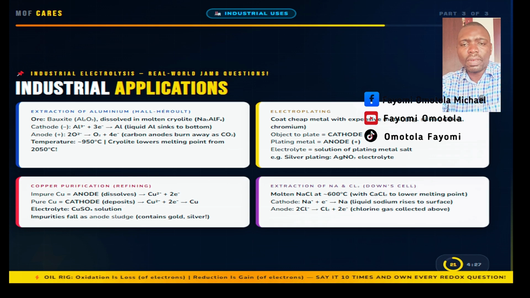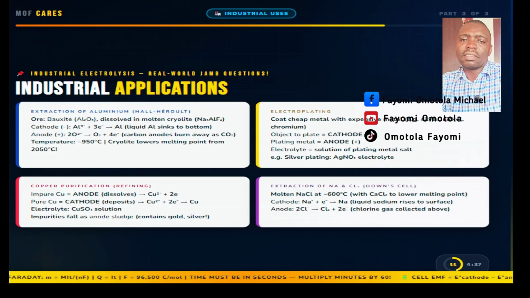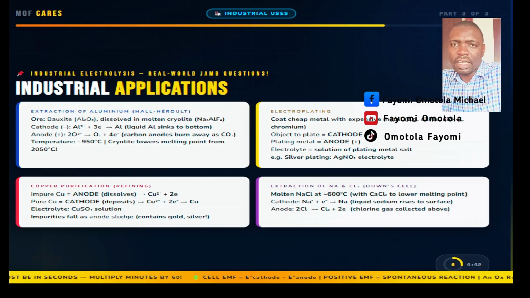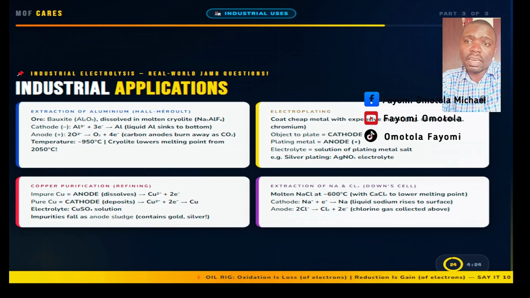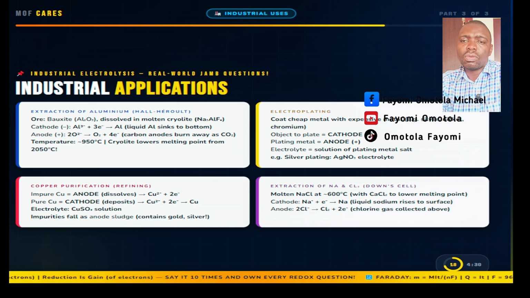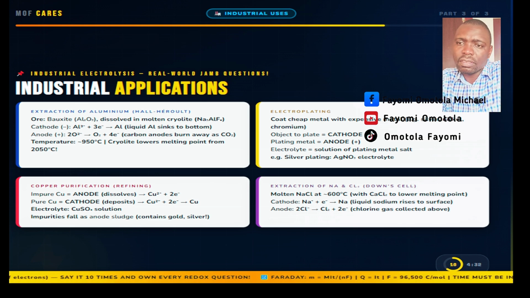Electroplating now. To plate an object with another metal, say silver or nickel, connect the object as the cathode, negative, and the plating metal as the anode, positive. Use a solution of the plating metal salt as the electrolyte. Copper refining, for example: impure copper is made the anode, it dissolves, and pure copper is deposited on the cathode. Impurity settles as the anode sludge, which actually contains valuable gold and silver.